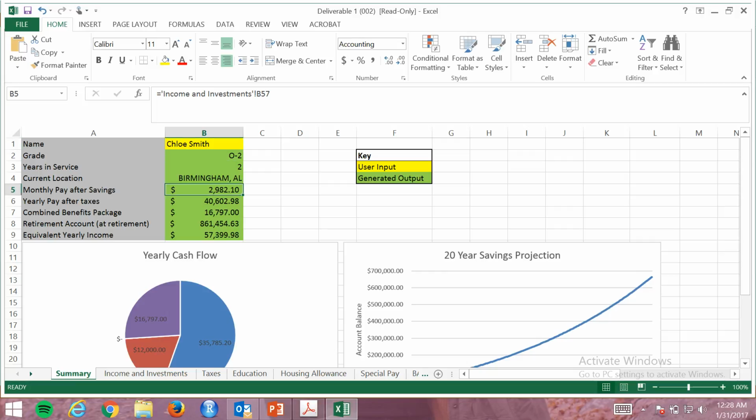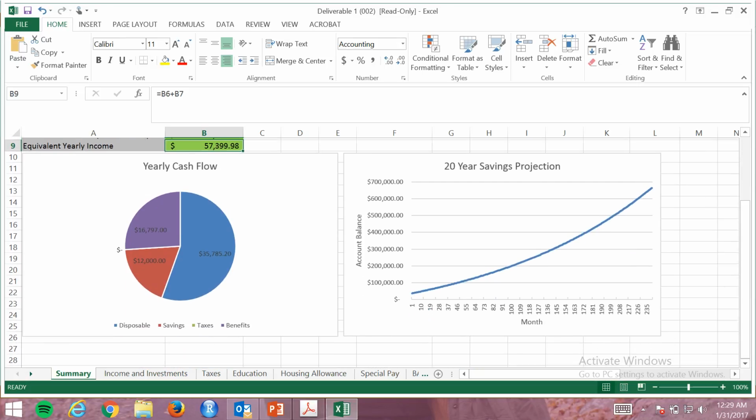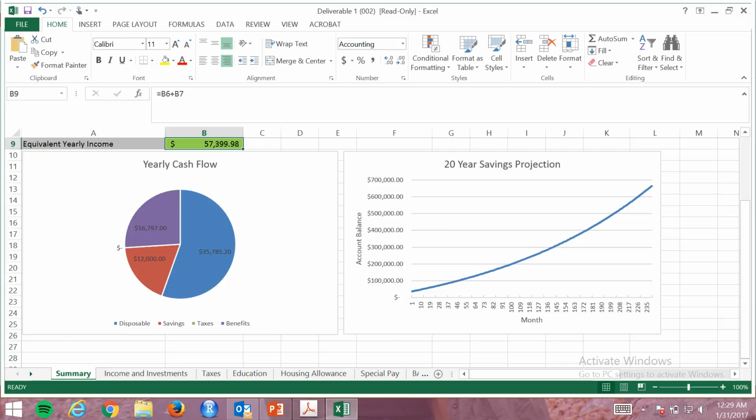You will see monthly pay after savings, yearly pay after taxes, your combined benefits package, your retirement account at retirement, as well as your equivalent yearly income. This will also populate onto these graphic models to provide soldiers with easy understanding of how their personal investments and finances work.